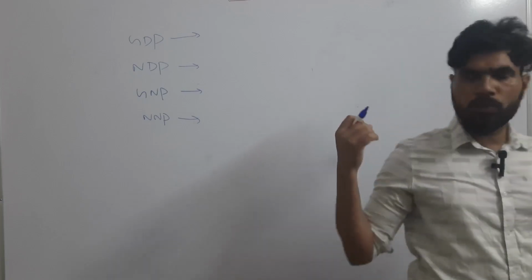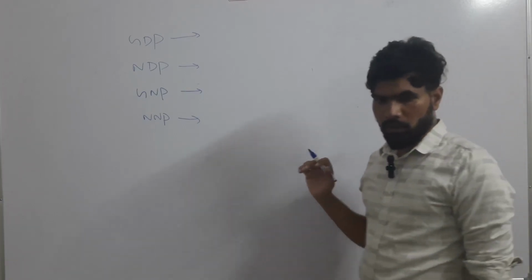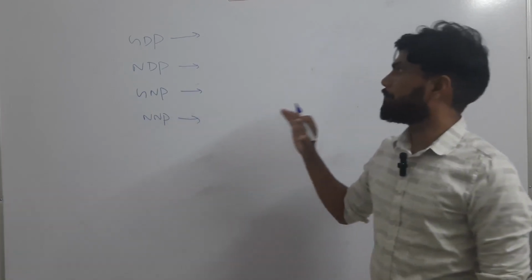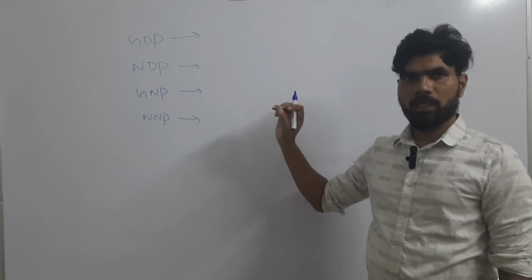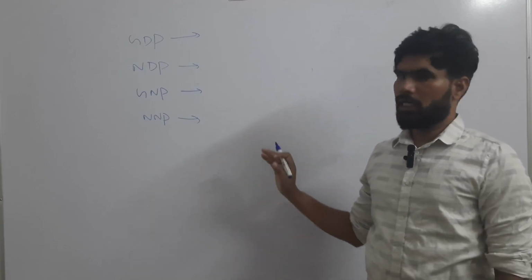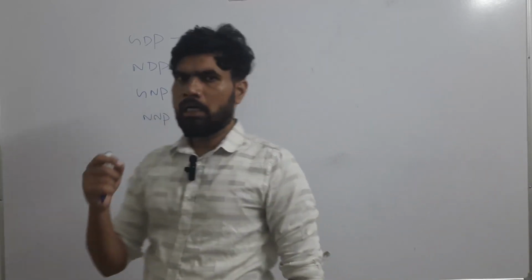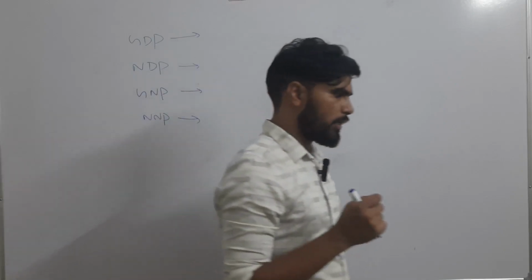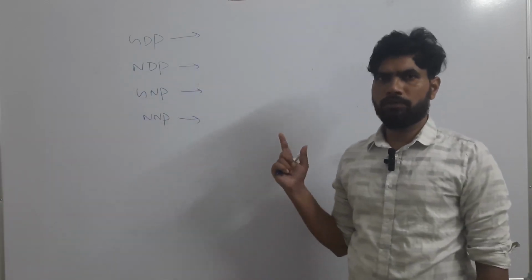Together these 4 things we call aggregates of national income. About each and every one, along with their importance and significance, we will understand very slowly, so that there will not be any confusion.